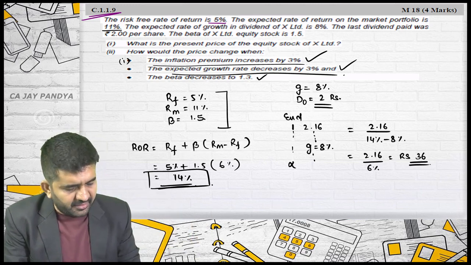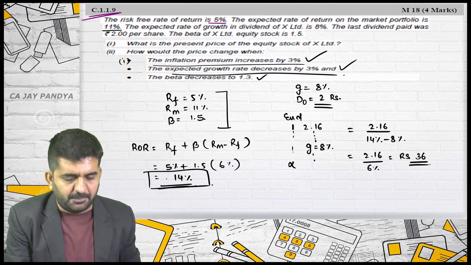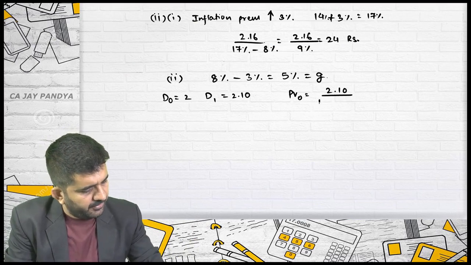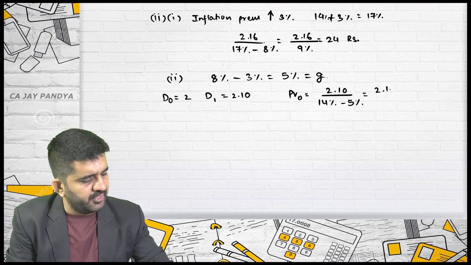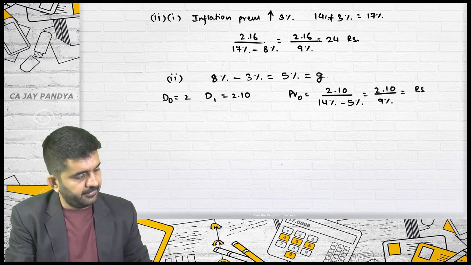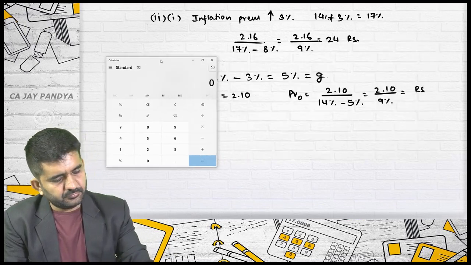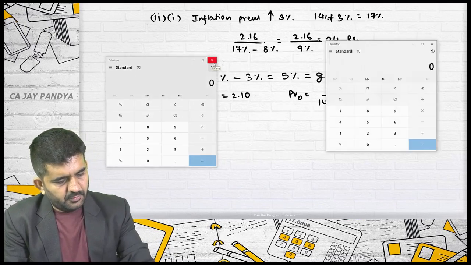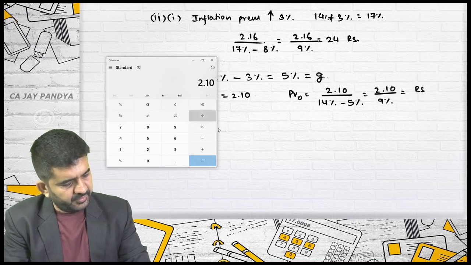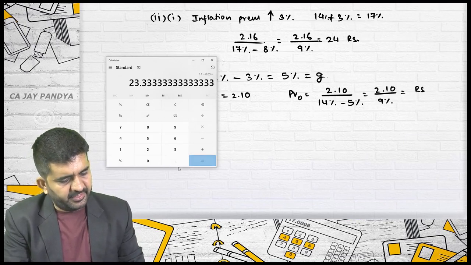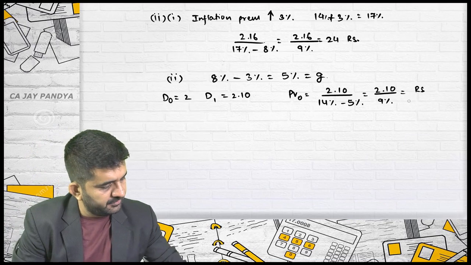So required rate of return 14%, I will be keeping it original. 14% minus 5%, it is 2.10 divided by 9%, which is 23.33.